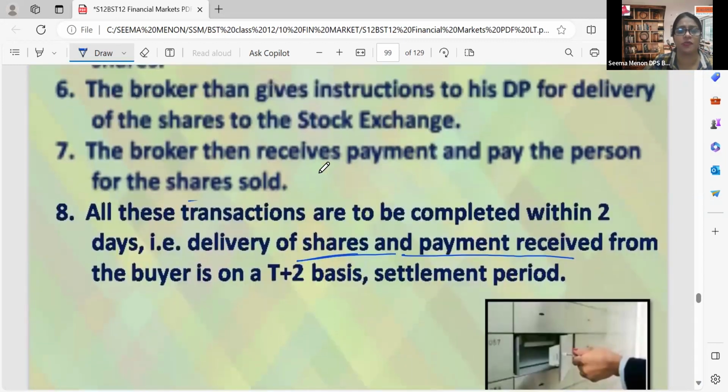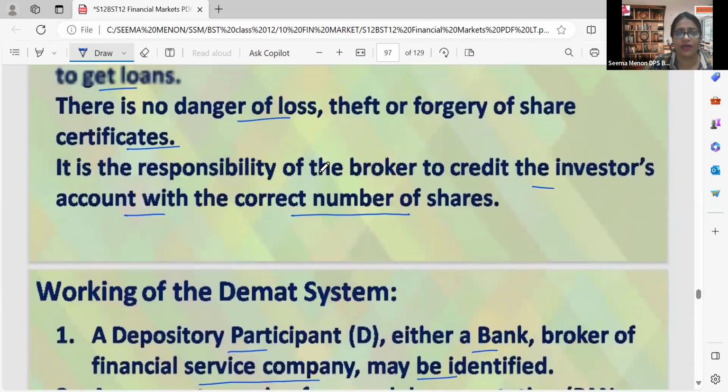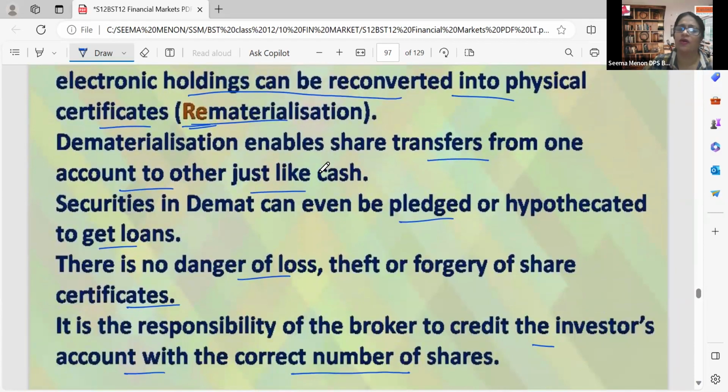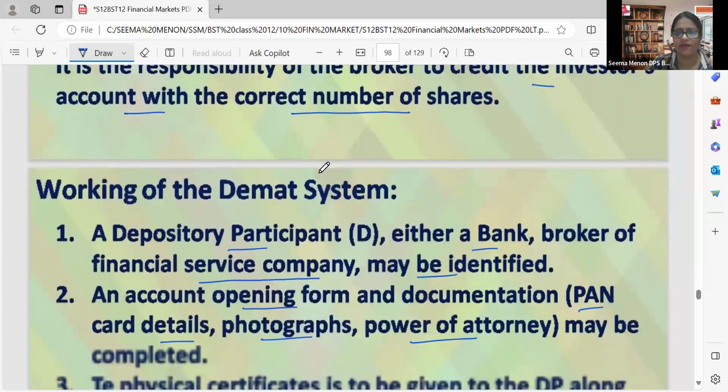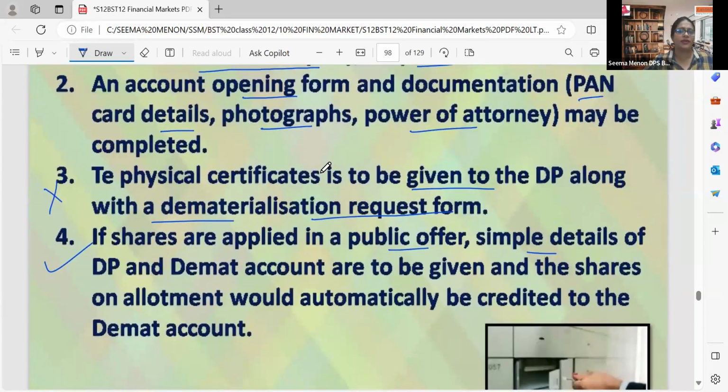So we were discussing the demat account and the procedure for working of the demat system. First we have to open the account. For that we have to fill the form and give some details. What are the details or the documentation? PAN card details, photograph, power of attorney. Then if we have any physical certificate, that can be given to our depository participant along with the dematerialization request form, and they will convert that into electronic form.